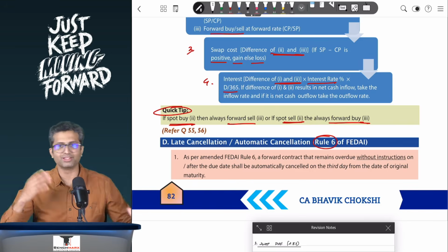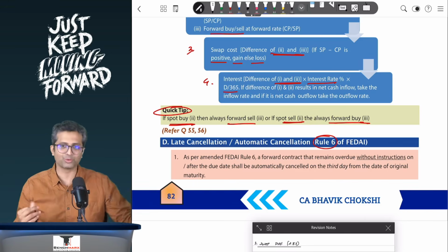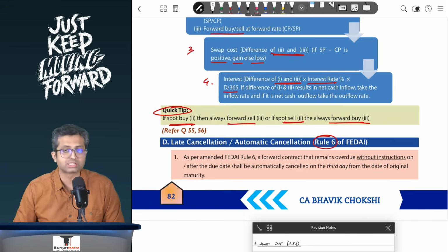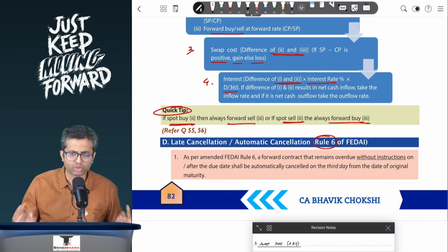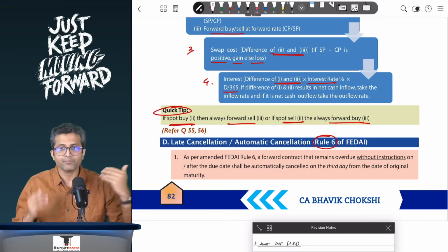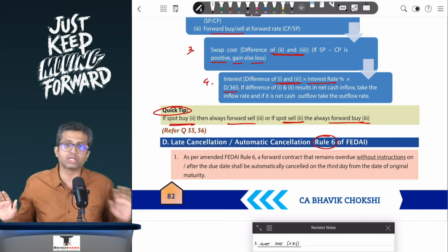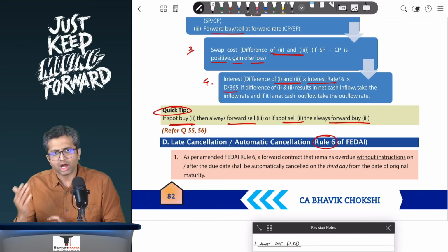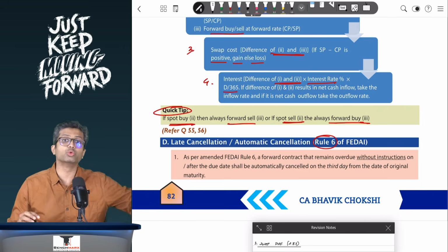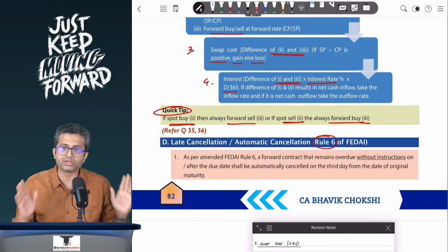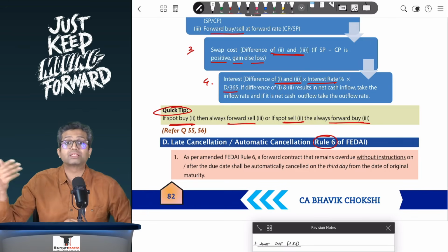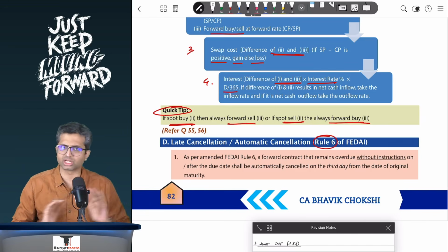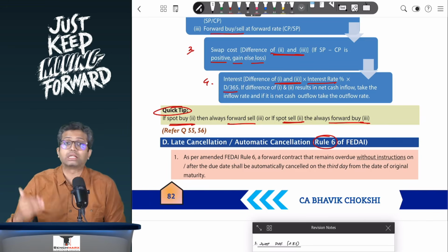But if, in your Gen Z language, you ghost the banker, you don't come in, you don't reply, in which case rule 6 or automatic/late cancellation as per the FEDAI rules gets invoked. Now over here the rule is that the contract will automatically cancel, but the time for which it remains open will be taken to be 3 days. Earlier this was 15 days, and hence if you have seen a few old questions of the institute, there might be a time gap of 15 days. Now it remains open for a period of 3 days. And if even beyond 3 days the customer does not show up, the banker can initiate legal proceedings.